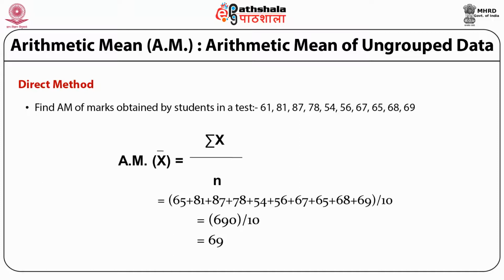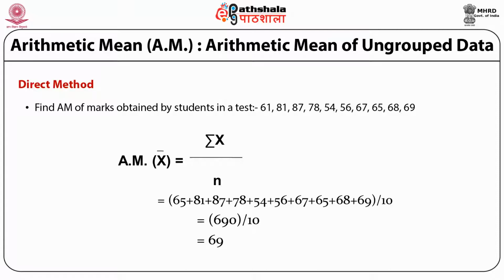Let's look at an example. Suppose we have to find the arithmetic mean of marks obtained by students in a test. Say the marks are 61, 81, 87, 78, 54, 56, 67, 65, 68 and 69.